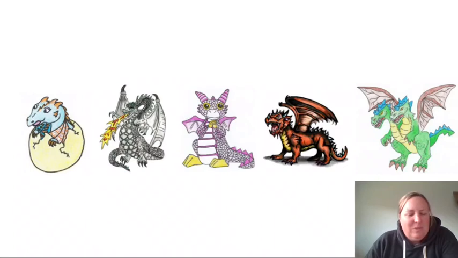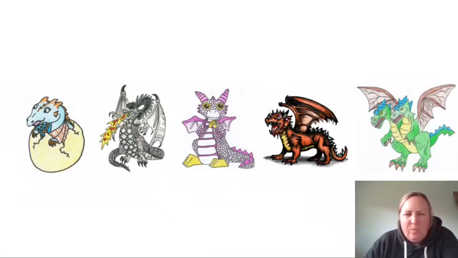I'm going to go with which one is the scariest, and remembering that I need to think about the individual parts. I'm going to start off with the feet. Which dragon has the scariest feet? Well, right away I can tell I'm not going to vote for this one because this one looks pretty innocent. But there are lots of long claws here. So I'm thinking that the gray dragon has the scariest feet because of the size of the talons on his feet. Those really stand out to me.